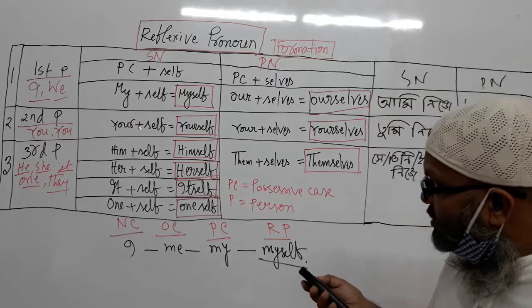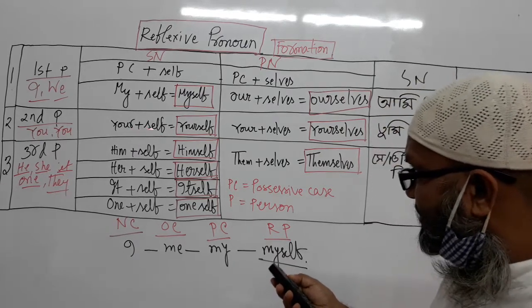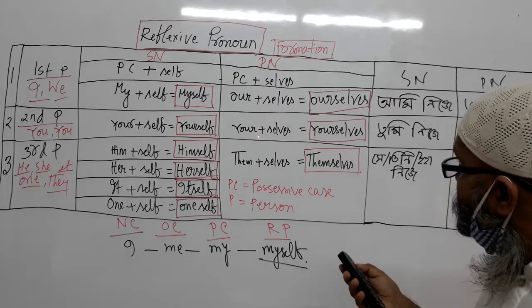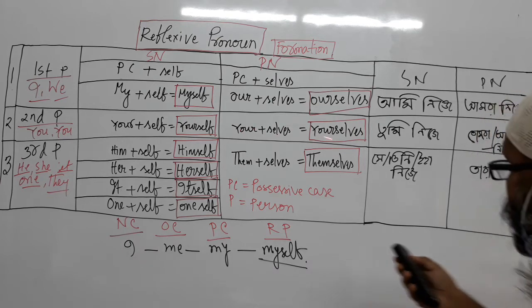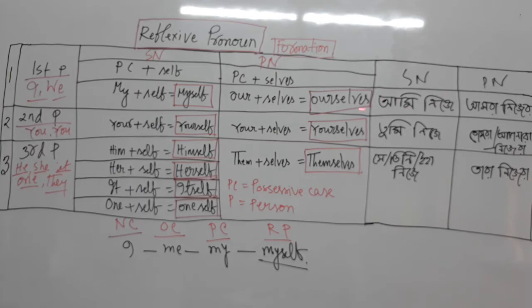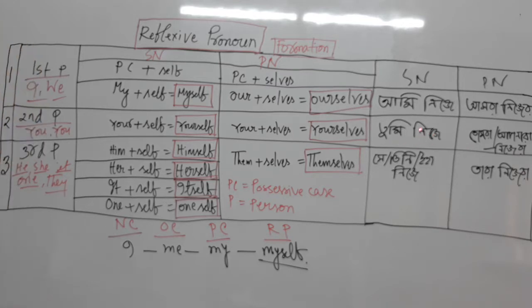So when it is singular, you plus self, yourself. When it is plural, you plus selves, yourselves. I have written down Bengali meaning also. When it was first person, ami nije, and plural, amra nije. When it is second person, the Bengali meaning is also written on the board: tumi nije in singular, but when it is plural, then tumra or apnara nijera.